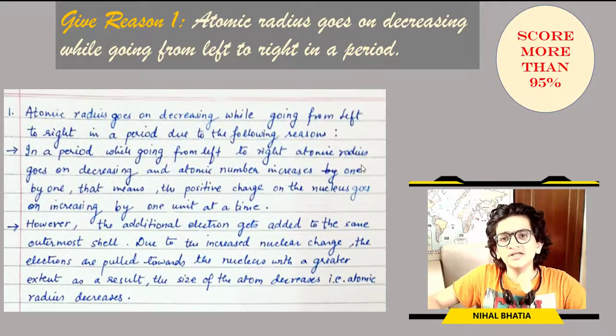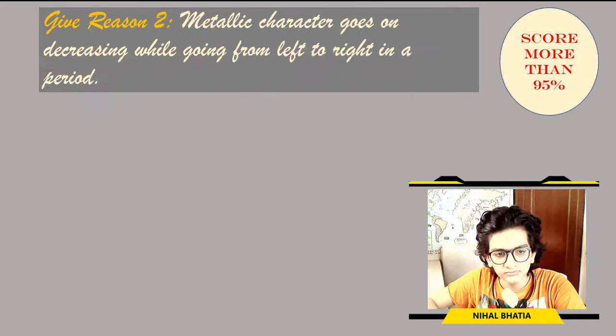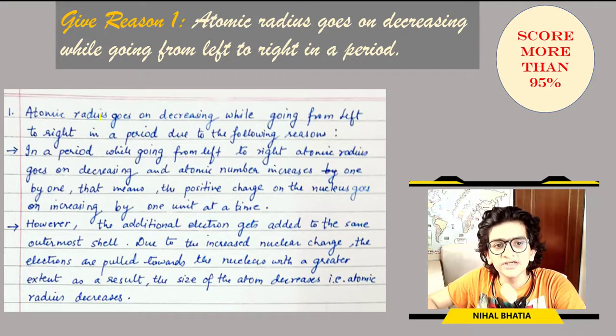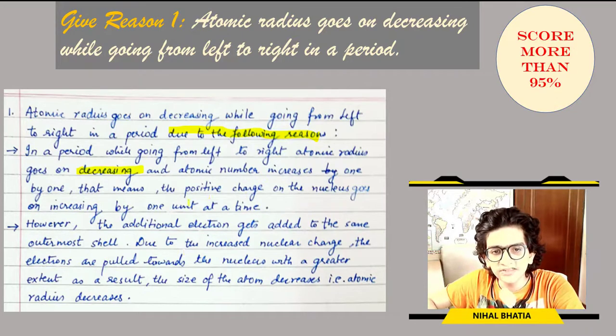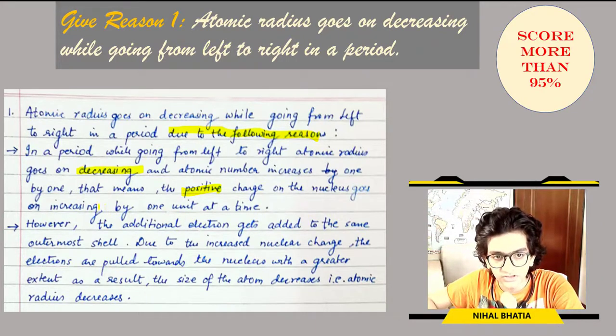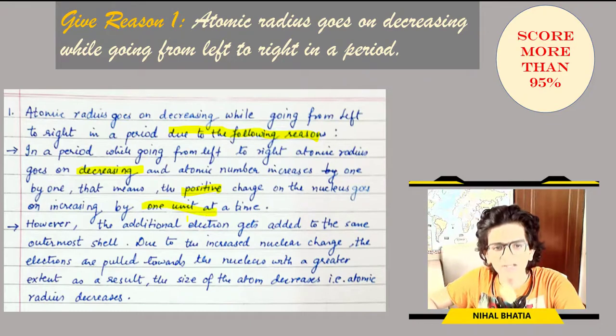First give reason. Atomic radius goes on decreasing while going from left to right in a period, due to the following reasons. In a period, while going from left to right, the atomic number increases one by one. That means the positive charge on the nucleus goes on increasing by 1 unit at a time. Important to be mentioned, 1 unit at a time.